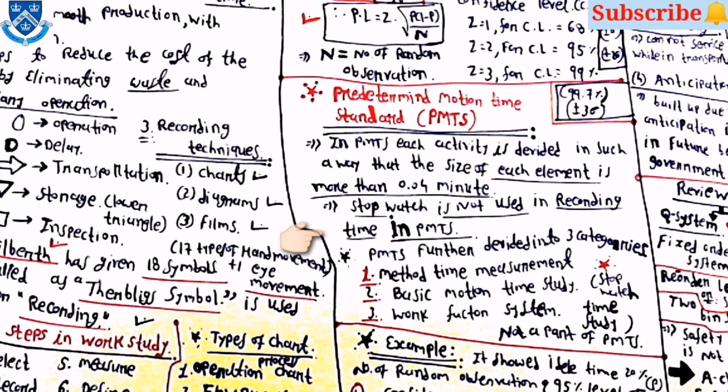Further divided into three categories. First one is the method time measurement, then after the basic motion time study, and the third one is work factor system. Here the time study is not a part of the PMTS.